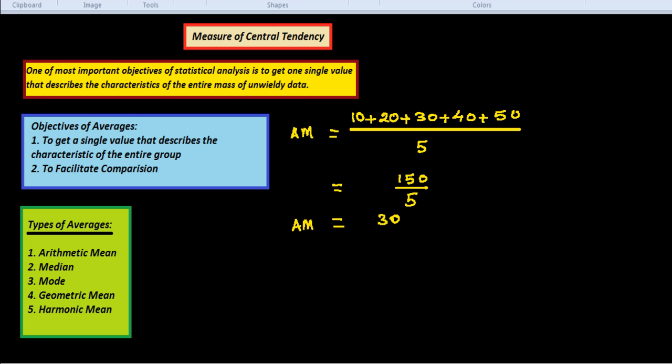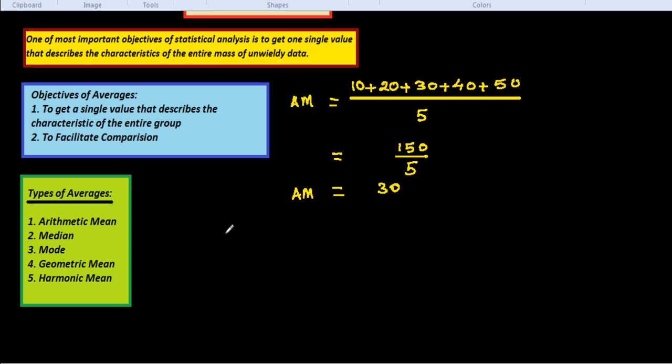Now, to find the median, first of all we have to arrange the data in ascending order. Here the data is already arranged in ascending order, 10, 20, 30, 40 and 50, from smaller to greater. The value of the middle term is the median. Two terms are on one side and two terms on the other, and the middle term is 30. So the median would be 30 here.